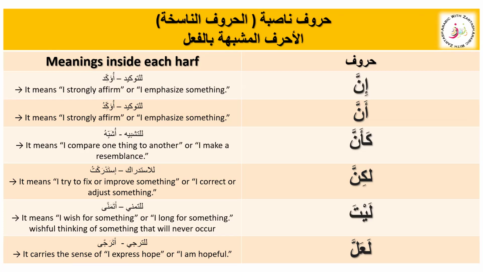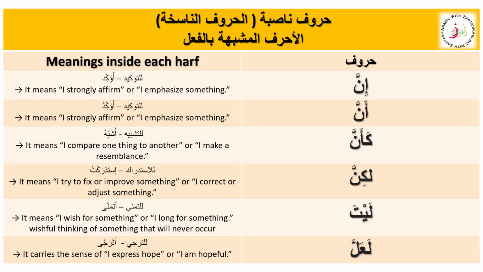That is possible. That can occur. So in that case, it is not tamanni. The purpose is changed. Now it will be taraji.